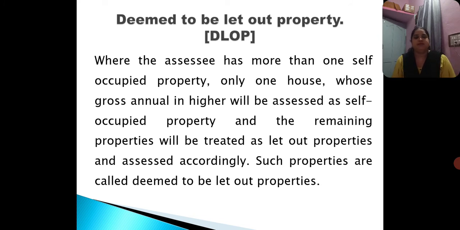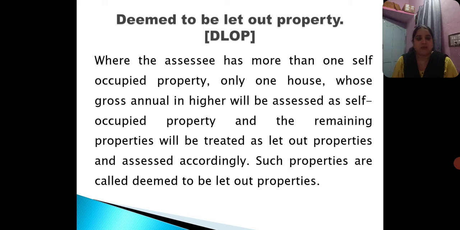Here it only means that there are many situations wherein assessees will have more than one self-occupied property. So the self-occupied property whose gross annual value is higher when compared to the other self-occupied properties will be considered as self-occupied property and assessed to tax.